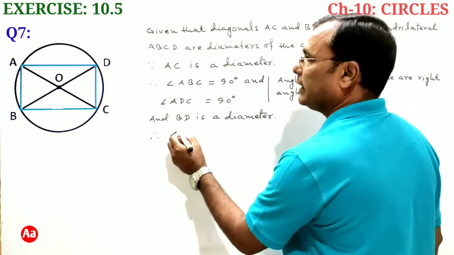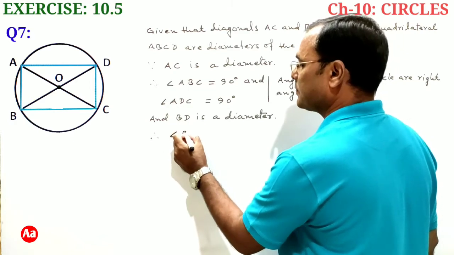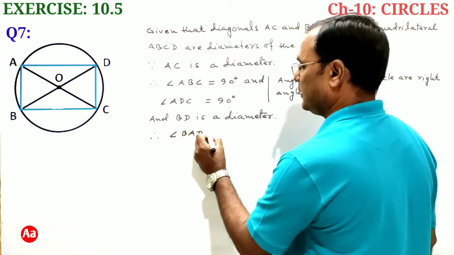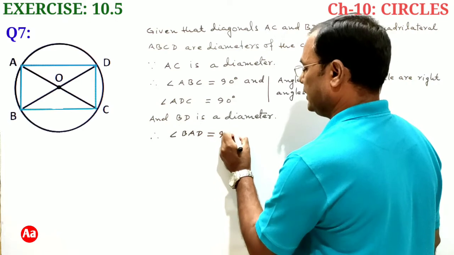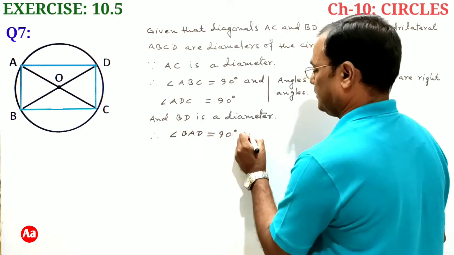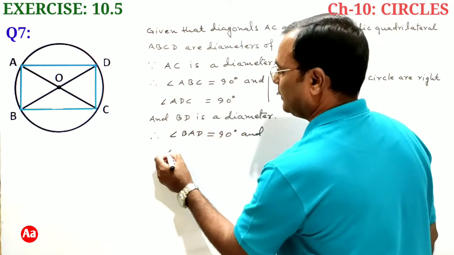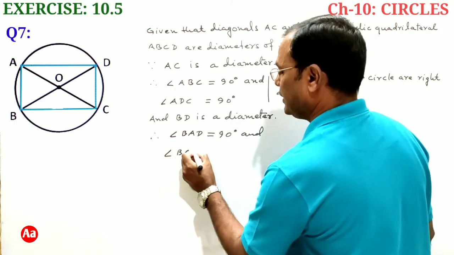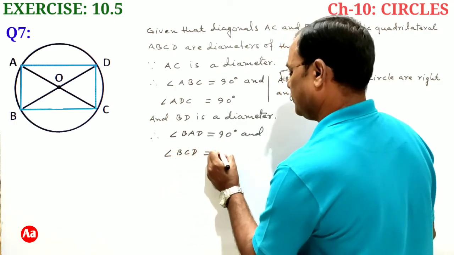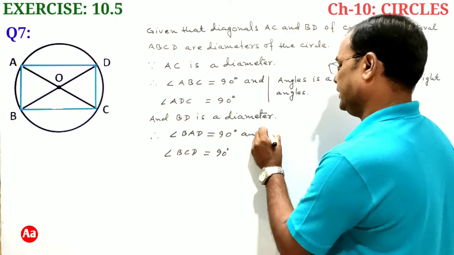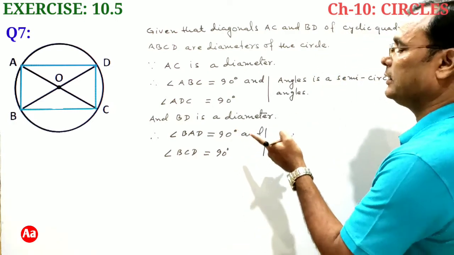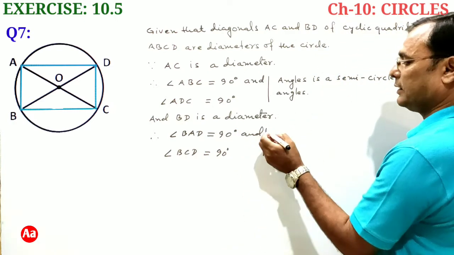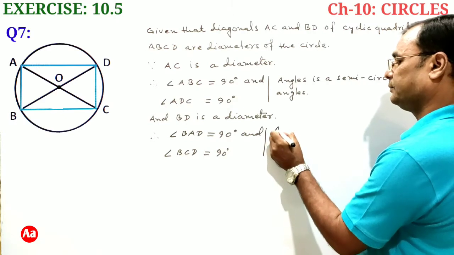So you can write angle BAD is equal to 90 degrees and angle BCD is equal to 90 degrees, as angles in a semicircle are right angles.